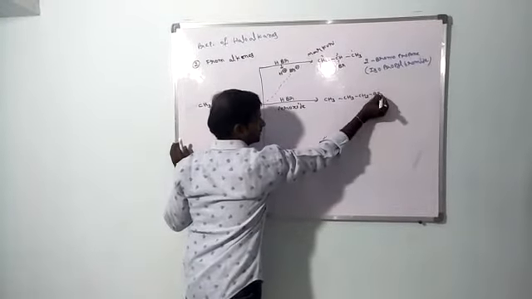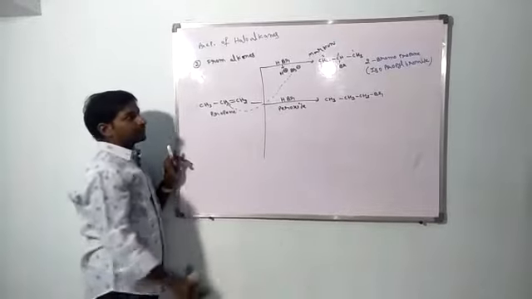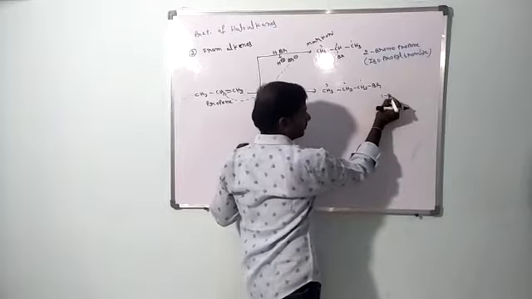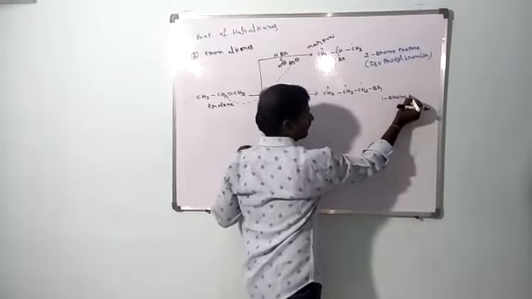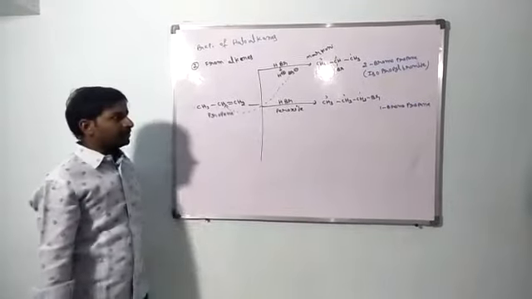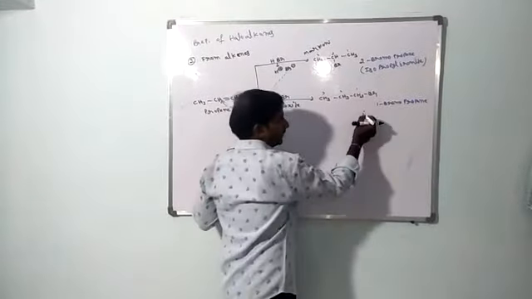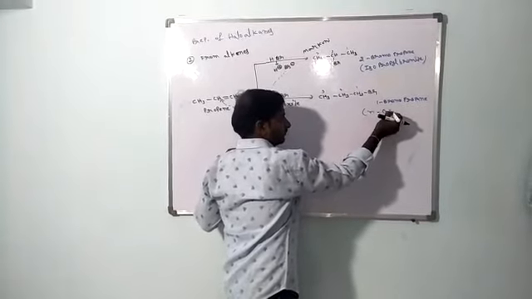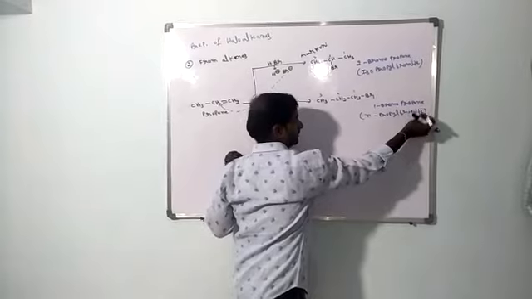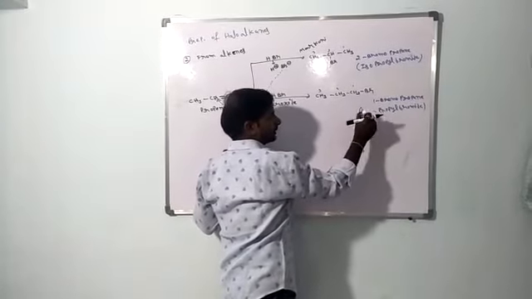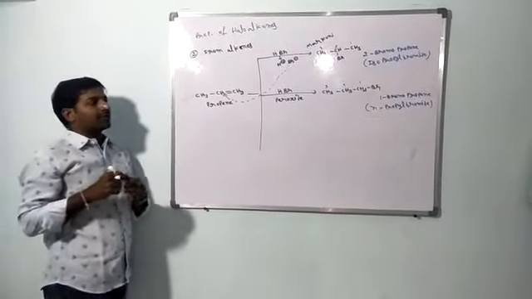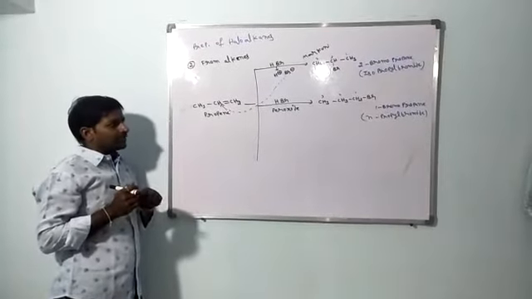So bromine is present at the first position, so this is 1-bromopropane. 1-bromopropane is the IUPAC name, and the common name is n-propyl bromide. N is the normal chain.